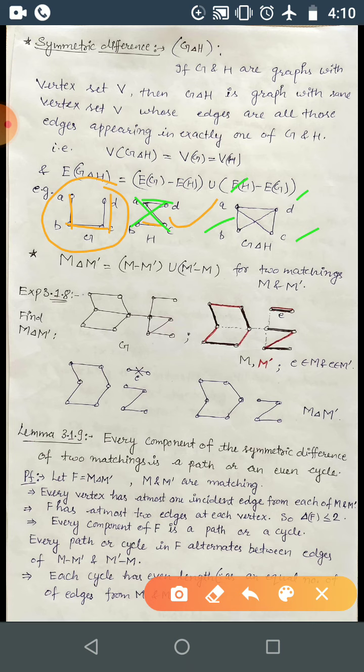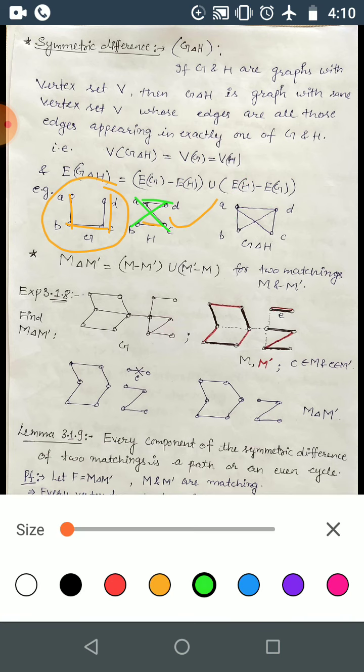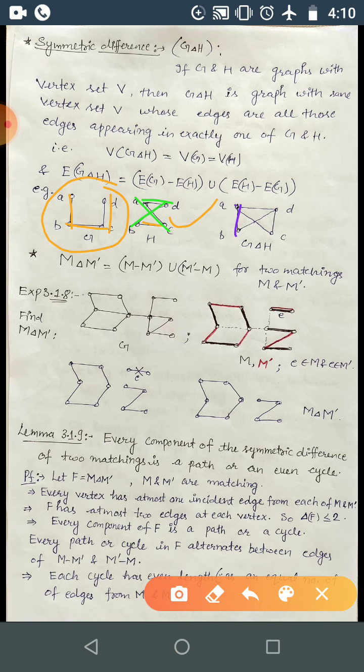So here, for the edges present in exactly one: AB is present only in G, correct? So this will be there. AD is present only in H, correct? So AB, AD, and DC is present only in G. What about AC? Only present in H. BD is present only in H. What about this edge CB, and here also CB? This is present in both of these graphs.